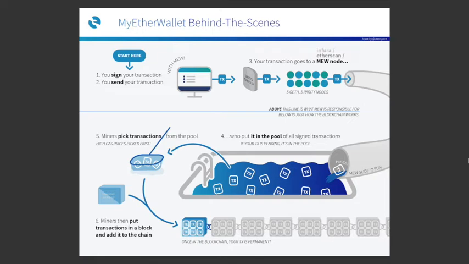Then the transaction is broadcasted by the wallet application and is now awaiting to be picked up by a miner on the according blockchain. As long as it is not picked up, it's held in a pool of unconfirmed transactions. This pool is a collection of unconfirmed transactions on the network that are waiting to be processed. After that, a miner selects transactions from this pool to form a block of transactions.